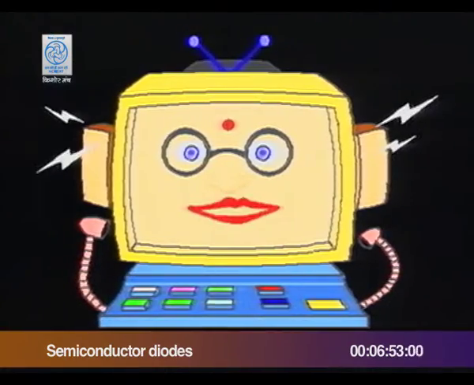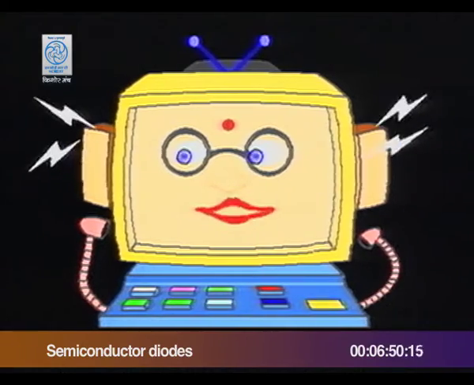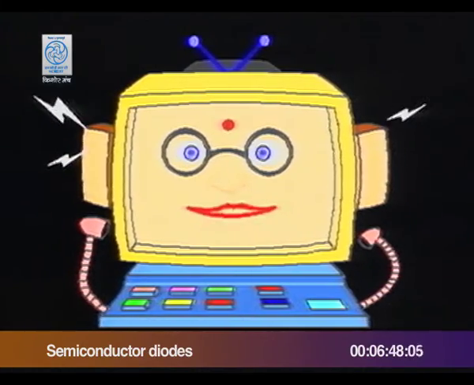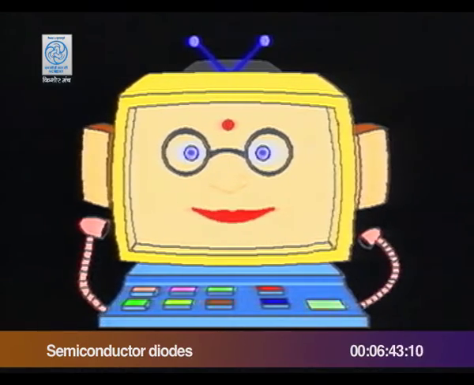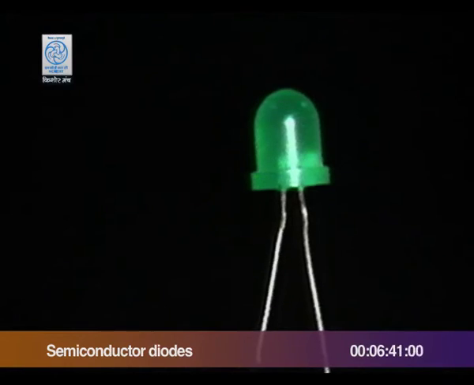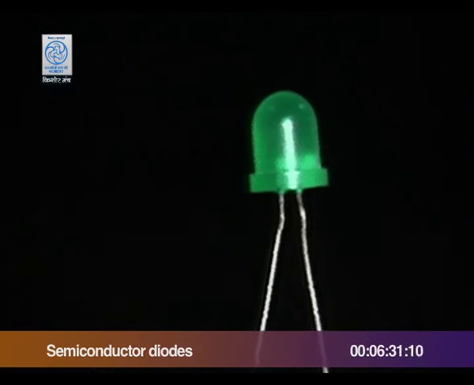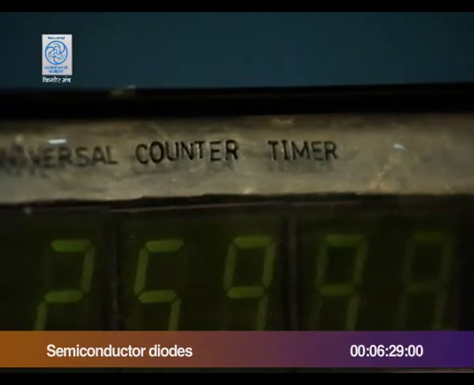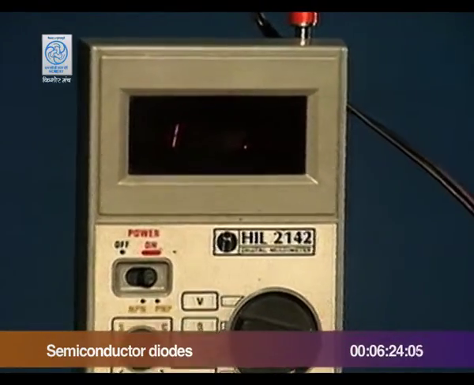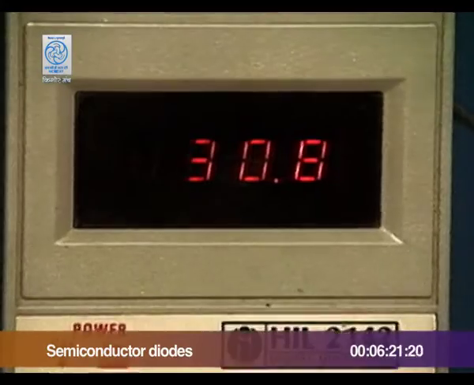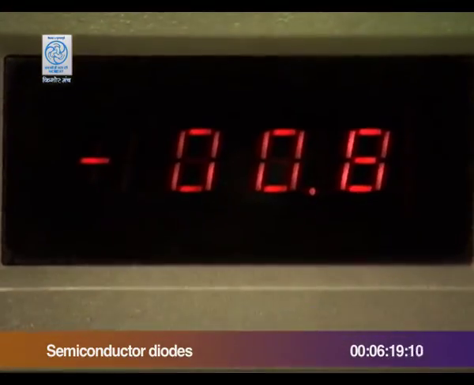There are some special diodes also, which are for very special uses. They are made by different processes using different materials. Like this light-emitting diode. It is made of gallium and arsenic. It emits light when forward biased. They are used as displays for electronic clocks and instrument displays and level indicators in music systems.